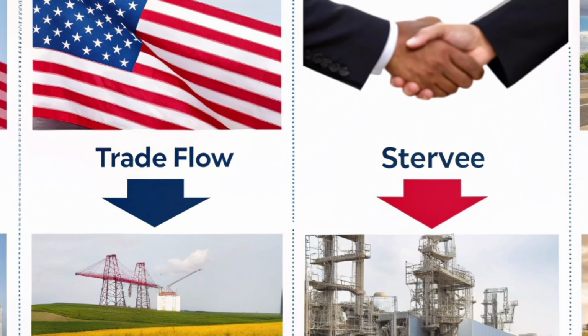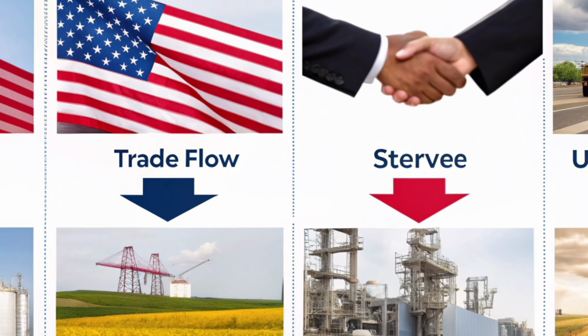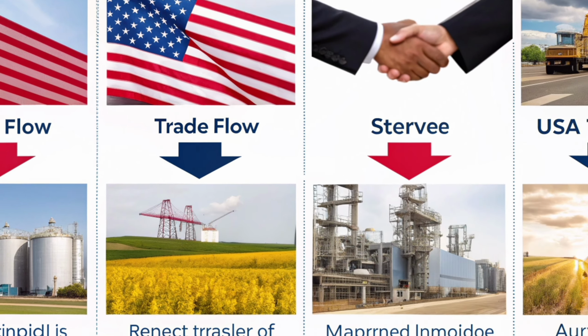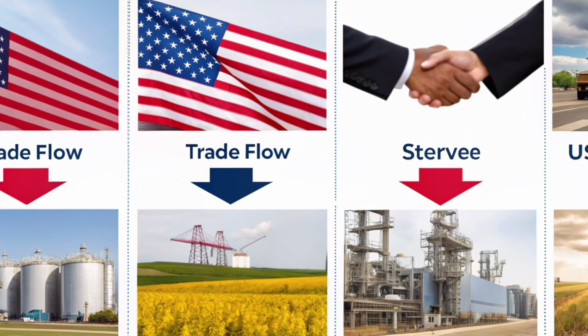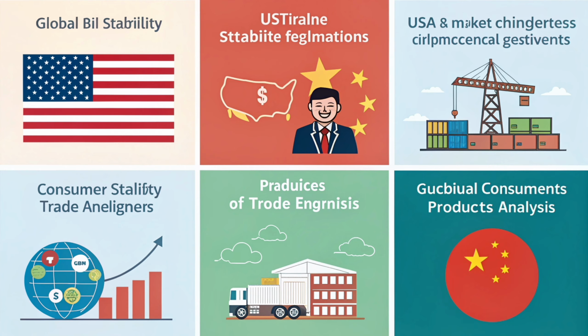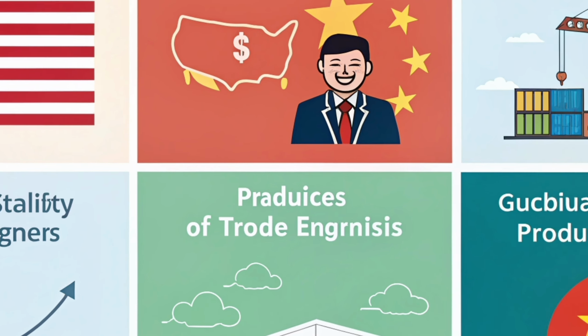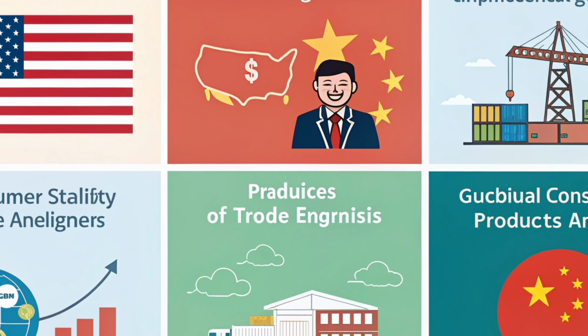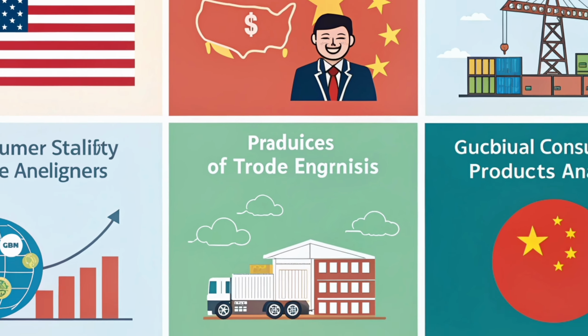If successful, consumers worldwide could benefit because fewer trade barriers can help keep prices stable and products more available. In the coming days, international organizations and experts will closely watch the progress of this agreement to see if this 90-day pause can become a foundation for long-term good relations between the USA and China.